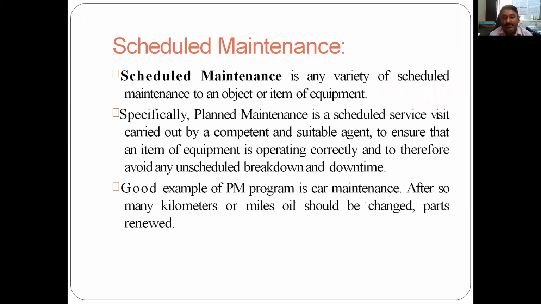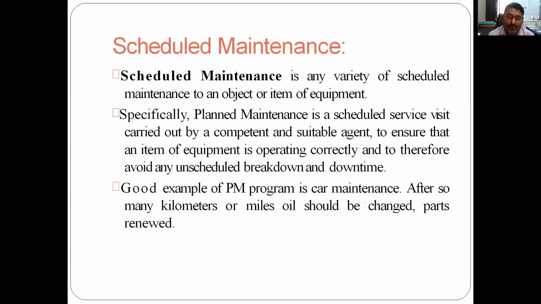Scheduled maintenance is any variety of scheduled maintenance to an object or item of equipment. Specifically, planned maintenance is a scheduled service visit carried out by a competent or suitable agent to ensure that an item of equipment is operating correctly and therefore avoid any unscheduled breakdown and downtime. So it is one type of planned maintenance.